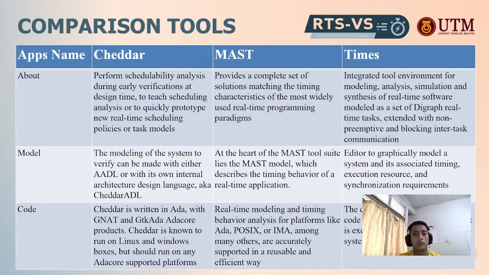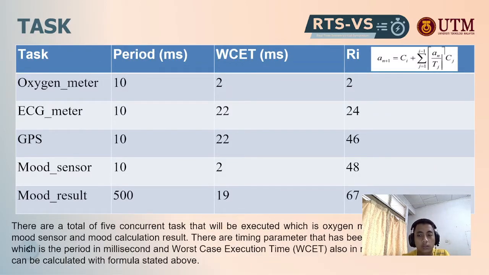So these are the tools that we have compared, which are Cheddar, MAST and Times. So we will talk about the model and code, and then this can be read further. And this is the list of tasks that will be used, which are the oxygen meter, ECG meter, GPS, mood sensor and mood result. And we also assign the period and worst case execution times and the RI. There are a total of 5 concurrent tasks that will be executed, which are oxygen meter, ECG meter, GPS, mood sensor and mood calculating result. There are timing parameters that have been assigned for each task, which are the period in milliseconds and worst case execution time also in milliseconds. The RI value can be calculated with the formulas stated above.